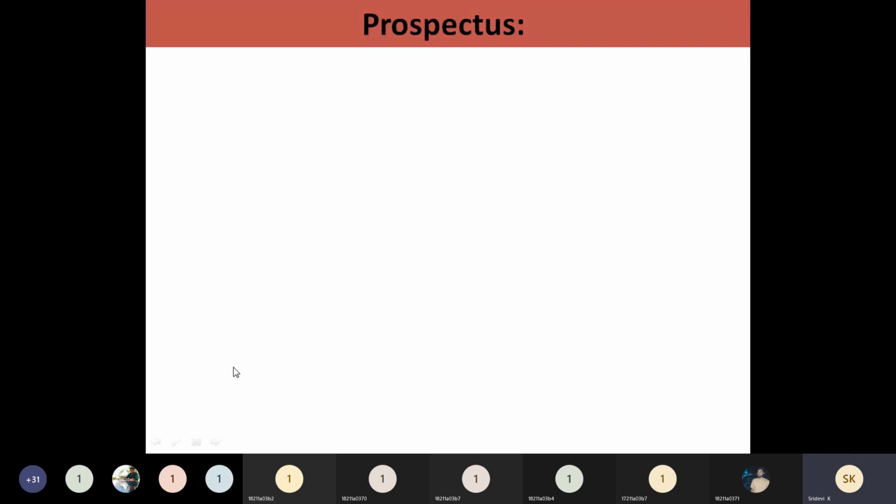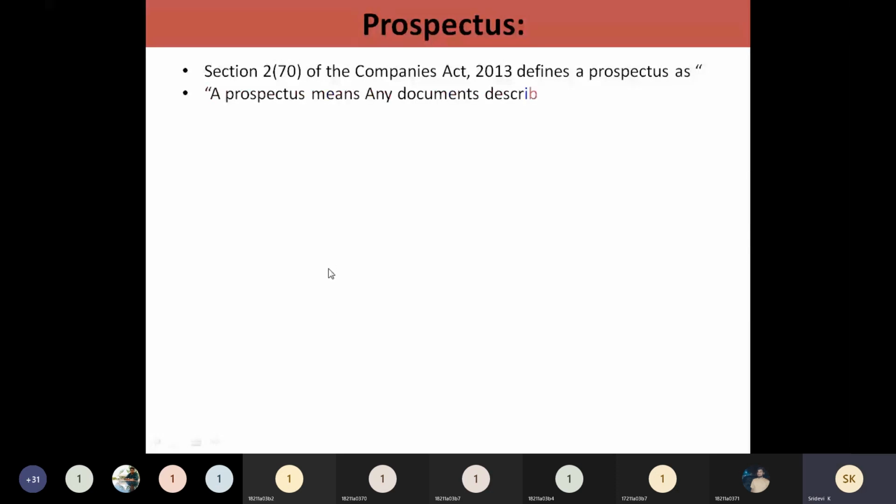So coming to the next document, in case of public limited company only, this prospectus will be submitted. What is the information that you are going to include in this prospectus? That is mentioned here.